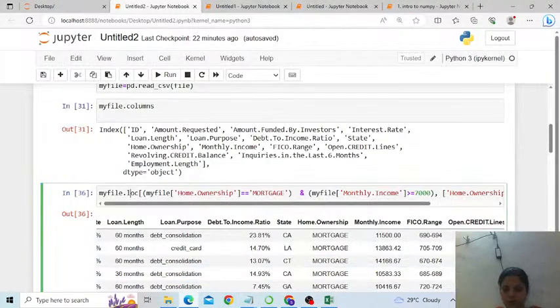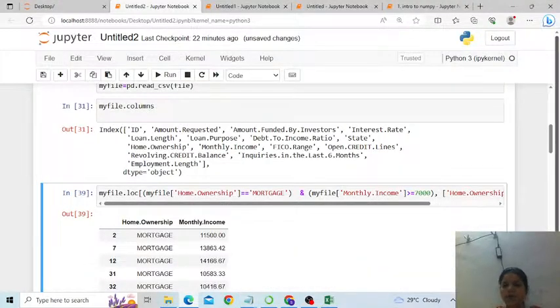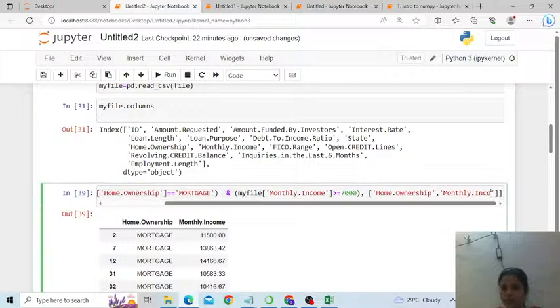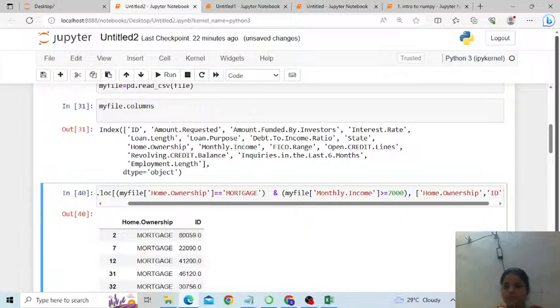Okay, right. So if I run this, it displays me only the 2 columns of those rows whose names we have mentioned. It's not necessary that you write only those columns which are under the condition here. No, it could be any column. Say I want to include this column, ID, or maybe the loan length. So what we can do here is, instead of monthly income, I'm writing here ID. Fine. If you want monthly income, ID, home ownership all together, just give a comma and keep adding these columns. I hope you're getting my point.